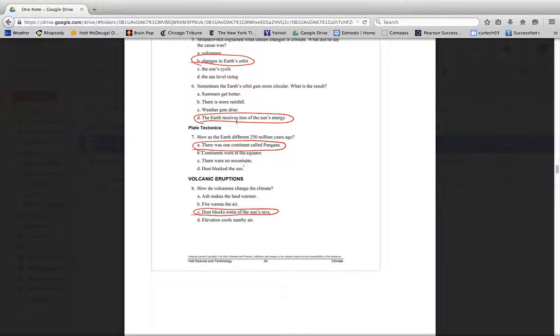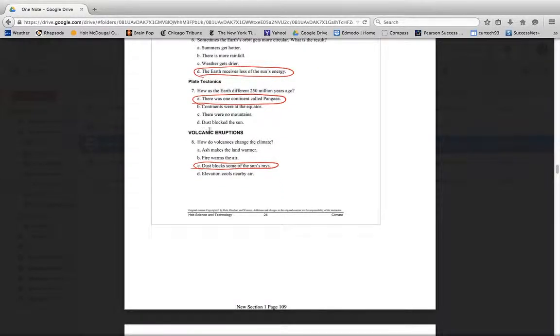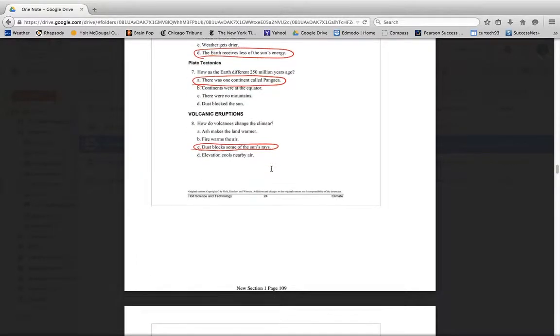7. How was the Earth different 250 million years ago? There was only one massive giant continent called Pangaea. All the continents were kind of pushed together. One of the reasons why our climate can change is because of volcanic eruptions. When a volcano erupts, it sends a lot of dust and debris and ash into the atmosphere, and that blocks the sunlight, which causes the climate to get colder.